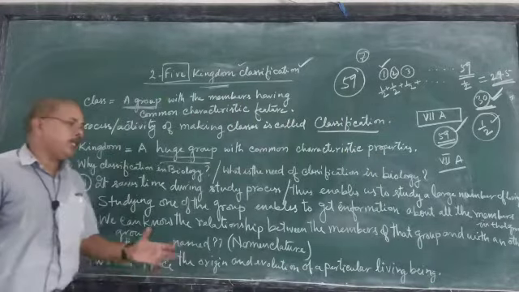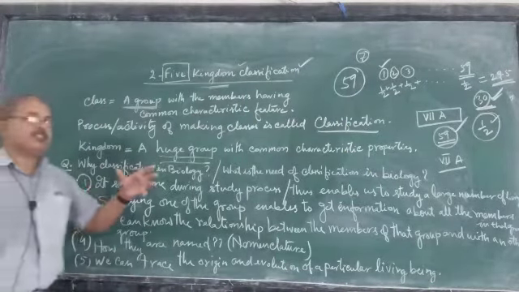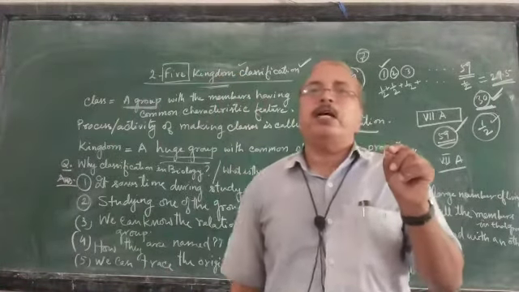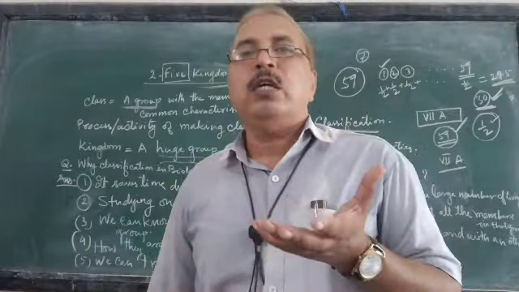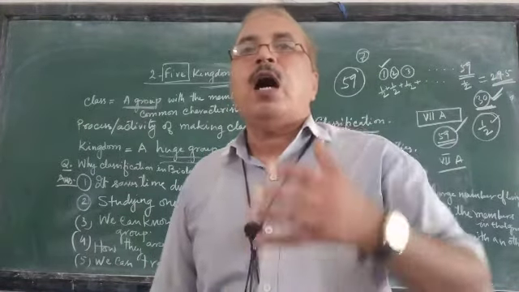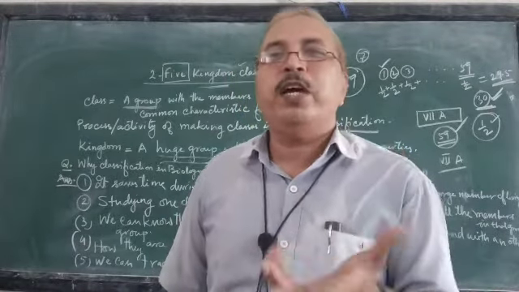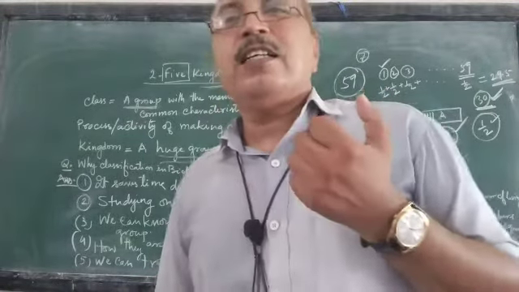So we can easily trace at what time this particular animal or plant came on earth, how it came, all this, from where it started.